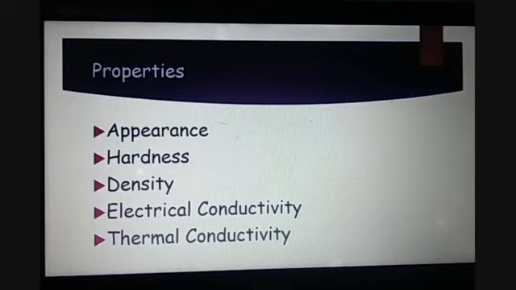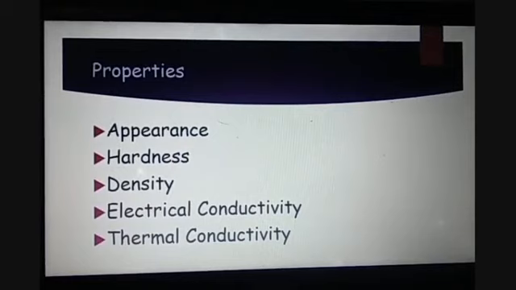Diamond is the hardest natural substance known till now. Density: it has a very high density, that is 3.5 grams per milliliter. Electrical conductivity: it is a non-conductor of electricity, as we have seen that in its structure there is no free electron left which can conduct electricity, and because of which it is a non-conductor. It is also a non-conductor of heat.